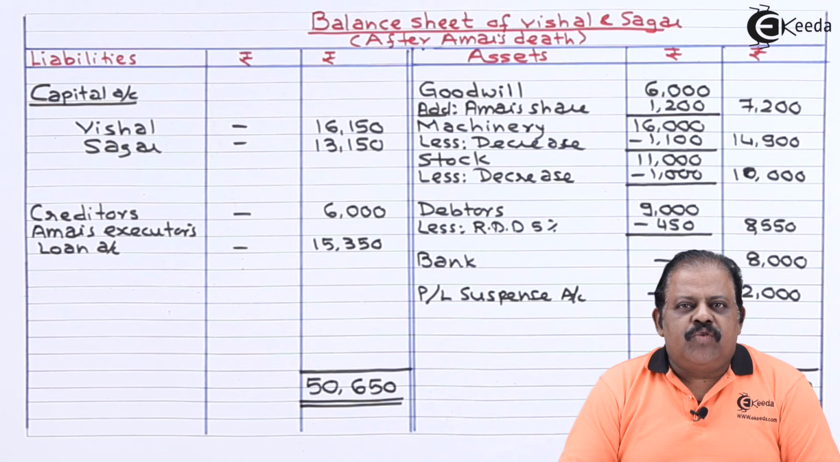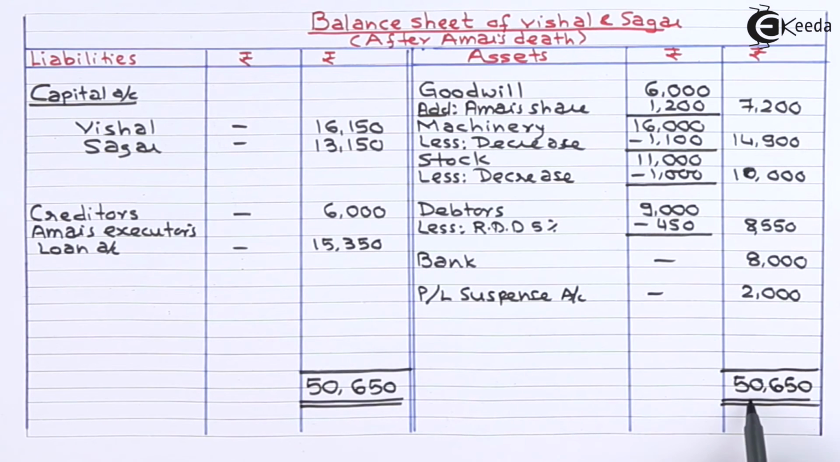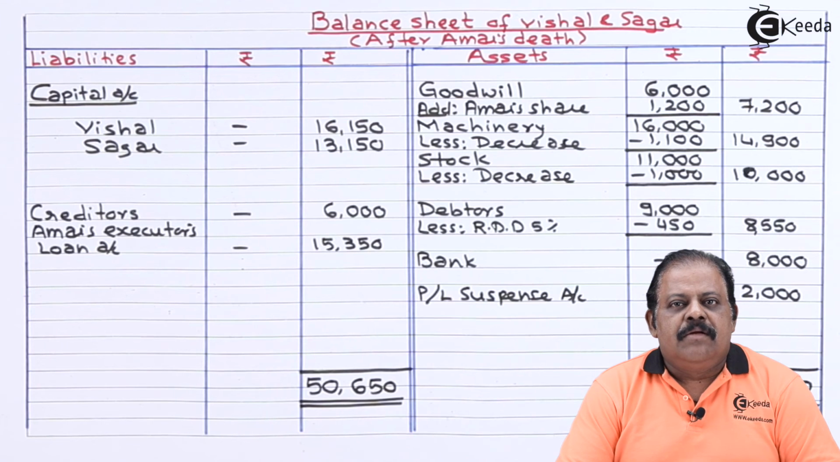Finally, we are required to close balance sheet of firm after Amar's death, that is balance sheet of Vishal and Sagar. Here we get total on asset side 50,650 and liability side total is also 50,650. That means balance sheet is tallying. That means we have done all our adjustment correct. In this question, particularly we have discussed and understood how goodwill should be treated when it is appreciated, but already we have value of goodwill in balance sheet.